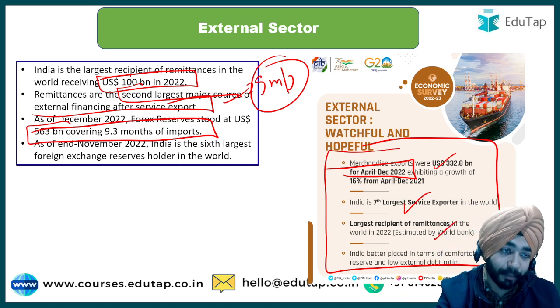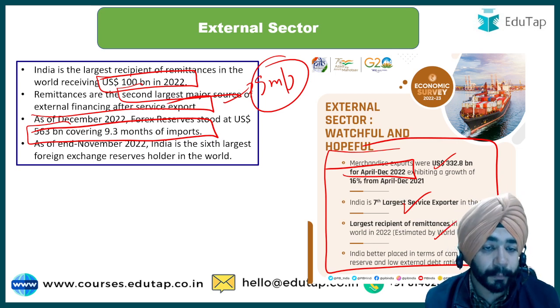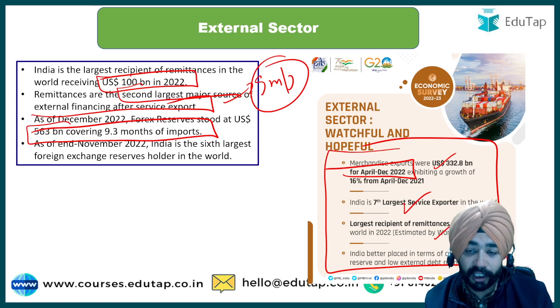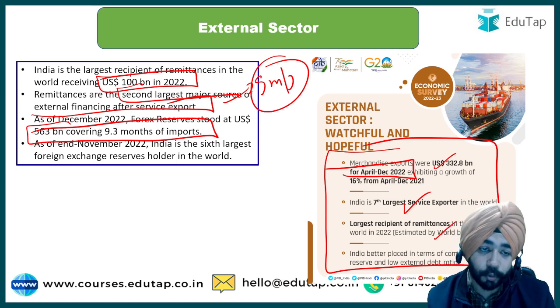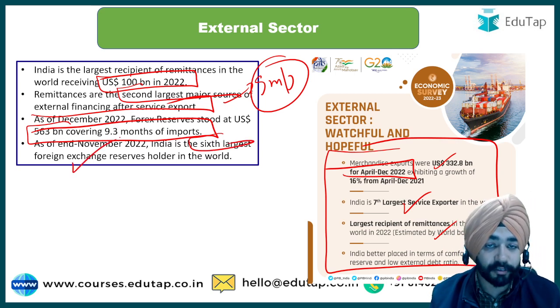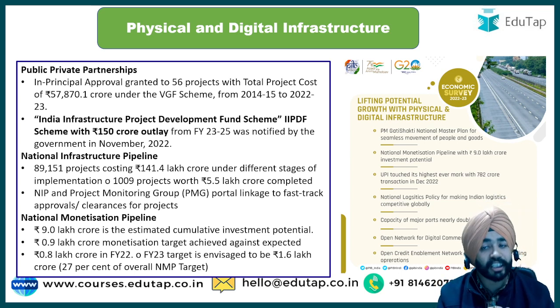How much total reserve of foreign exchange do you have? That is around $563 billion, and India is the 6th largest foreign exchange reserve holder in the world. So this is important: 7th largest service exporter, but 6th largest what? Foreign exchange reserve. Okay. So guys, now let's talk about the last chapter, that is physical and digital infrastructure.